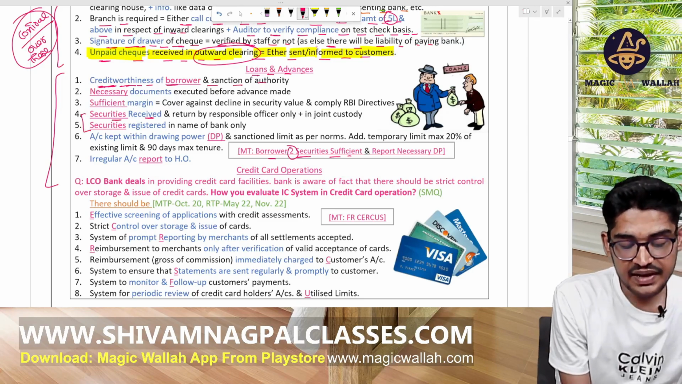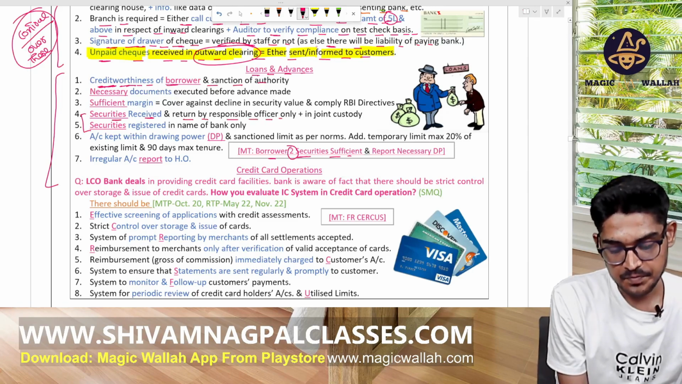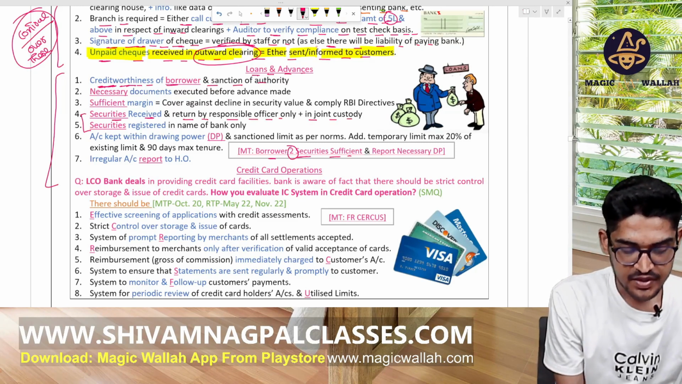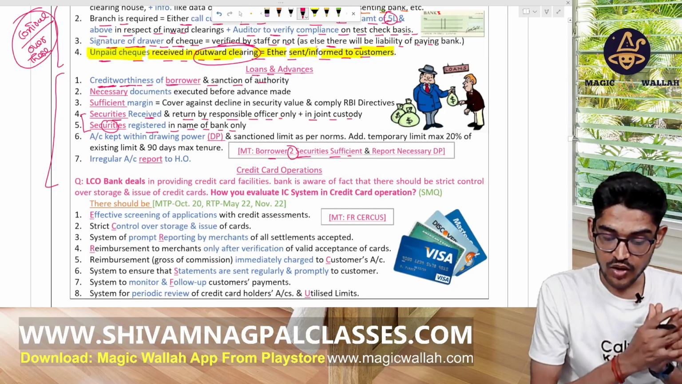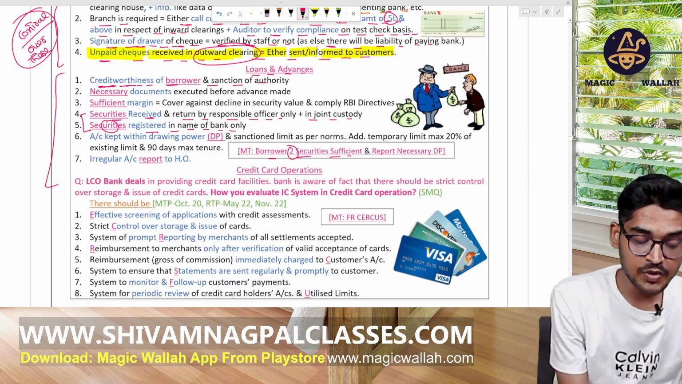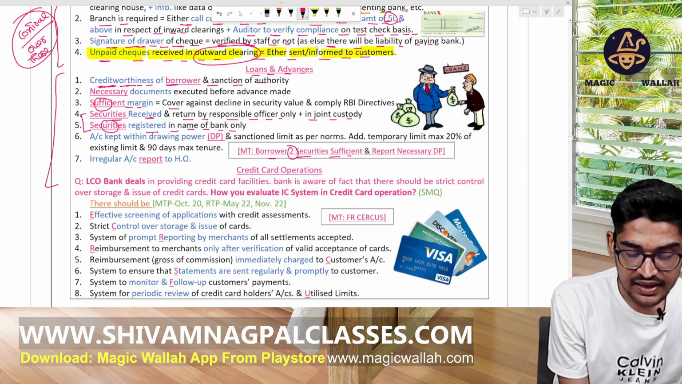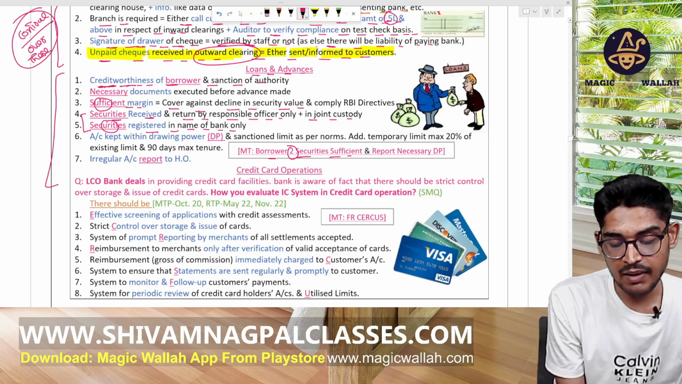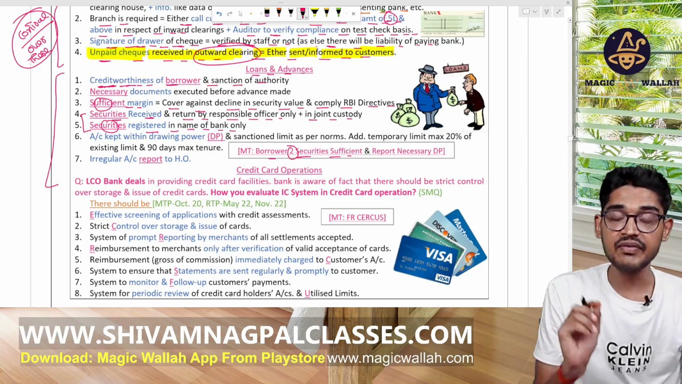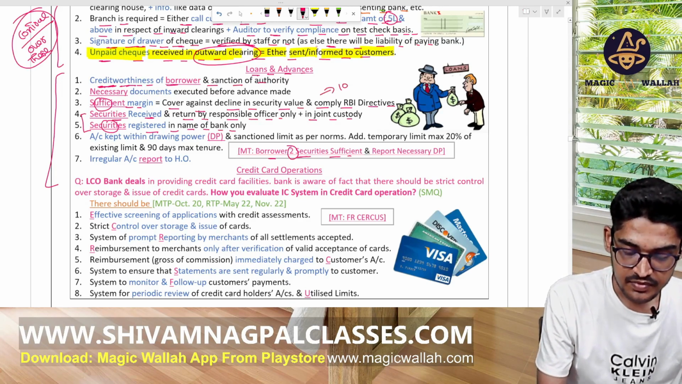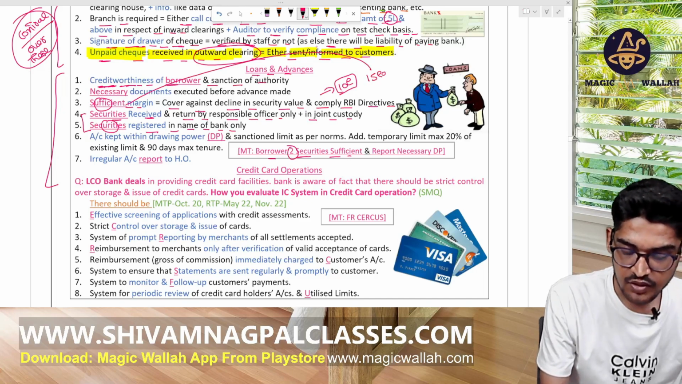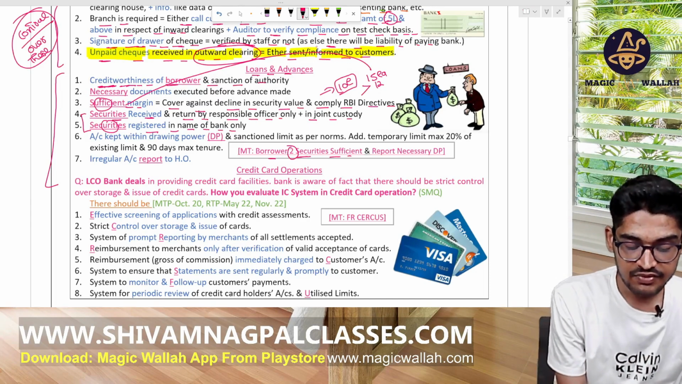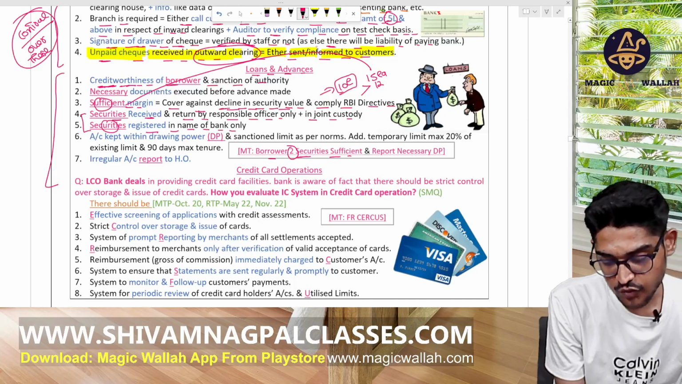Now, securities: securities should be received and returned by a responsible person only. In case of joint custody, and security registered in the name of bank only, this can always be asked in MCQ. There should be sufficient margin also, to cover against the decline in security value, and comply with the RBI directives. If the bank gives a loan of 10 lakh rupees, then the security should be 12 lakh rupees, more than the loan value. Otherwise, if there is a decline, there is a loss for the bank.